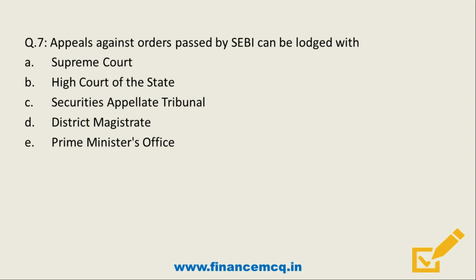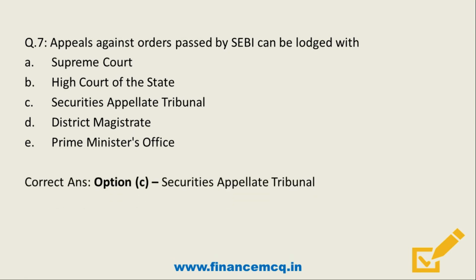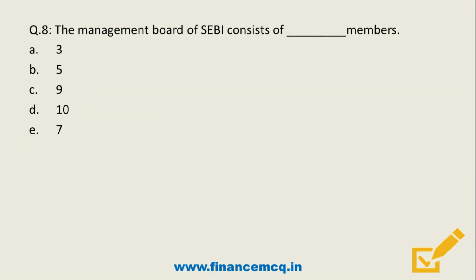Question 7. Appeal against order passed by SEBI can be lodged with A. Supreme Court, B. High Court of the State, C. Securities Appellate Tribunal, D. District Magistrate, E. Prime Minister's Office. Yes, so what's the correct answer? It's option C. Friends, any order of SEBI can be first challenged in the Securities Appellate Tribunal. So remember this point.